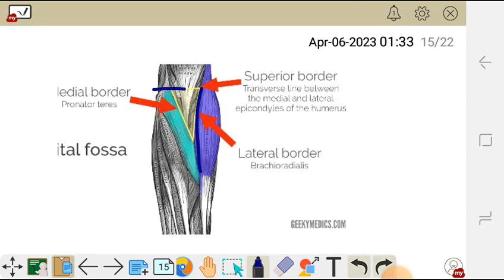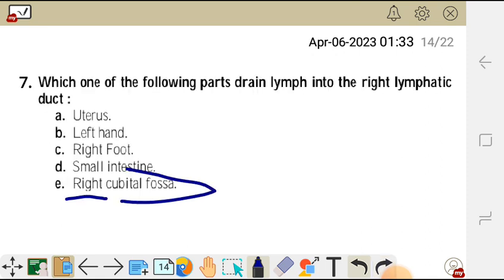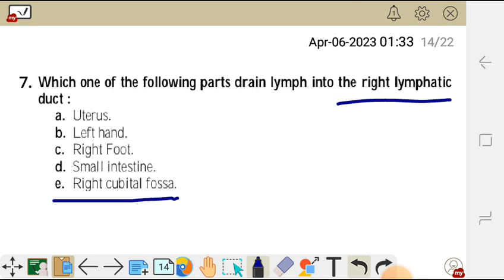The line which is drawn there is going to be the base of this cubital fossa or the cubital triangle. So it is part of the forearm. So the right cubital fossa can be drained by the right lymphatic duct as it drains the right upper limb. So the correct answer can only be E in this question here.